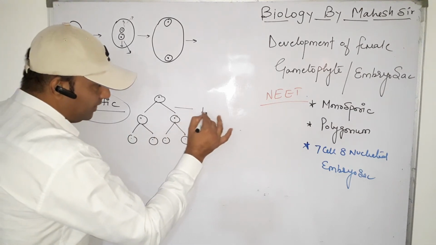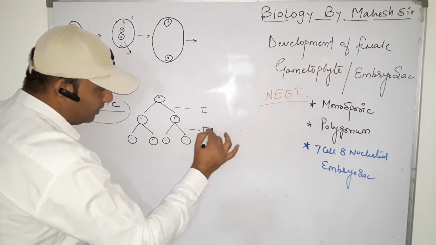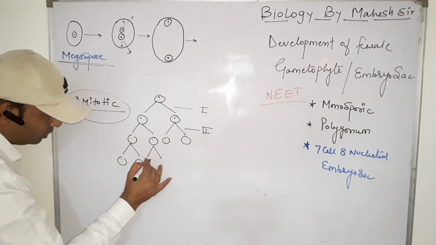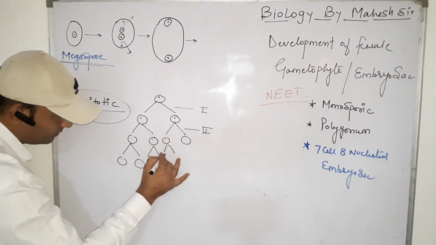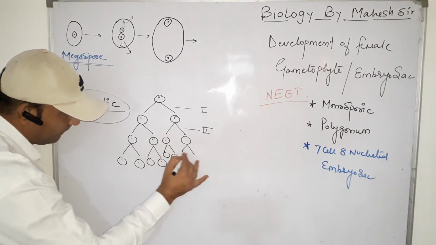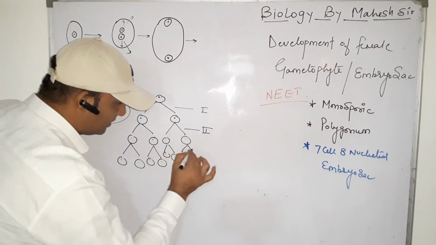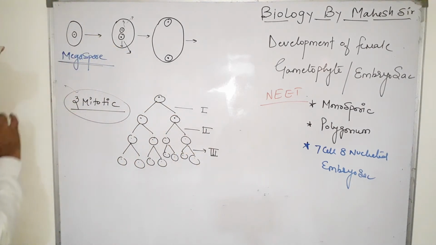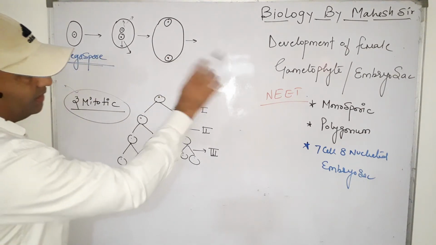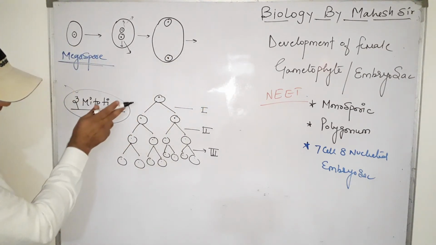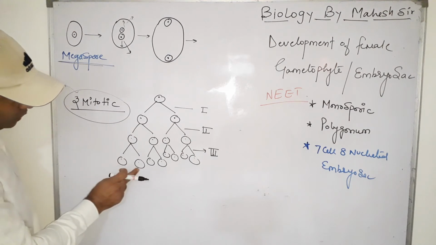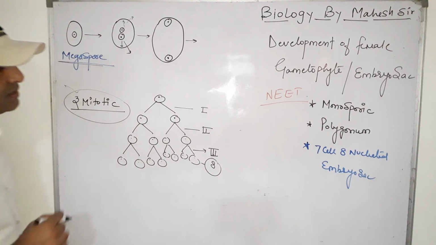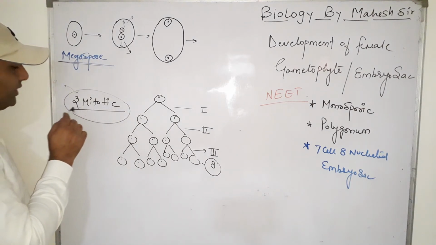It is the first mitotic division, it is the second mitotic division, and each cell produces 2 daughter cells. So it is the third mitotic division. So a total of 3 mitotic divisions are used in the development of the female gametophyte. So this is the explanation of how a total of 8 nuclei, 1, 2, 3, 4, 5, 6, 7, 8, develop by the 3 mitotic divisions.